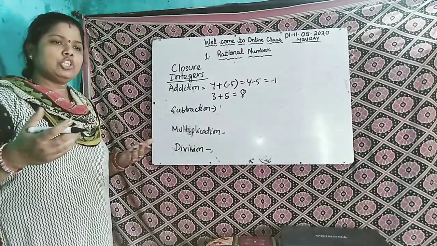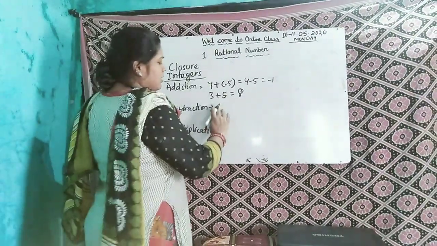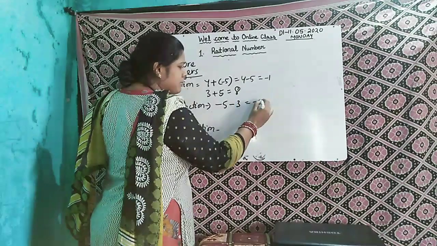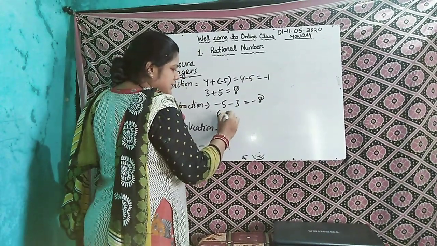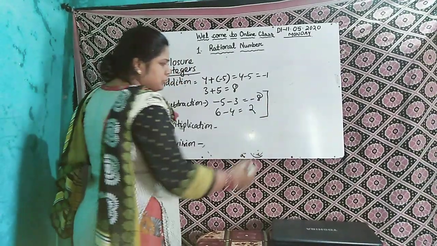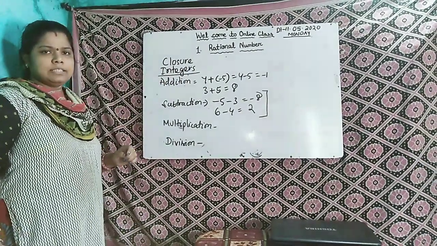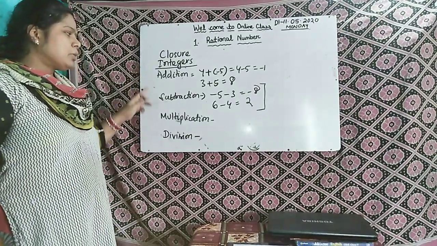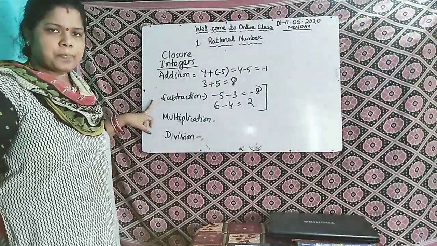Then come to subtraction. Again you take any two integers. Suppose minus 5 minus 3, the answer will be minus 8. Suppose 6 minus 4, the answer will be 2. And these, minus 8 and 2, both are integers. So here we say that integers are closed under subtraction.